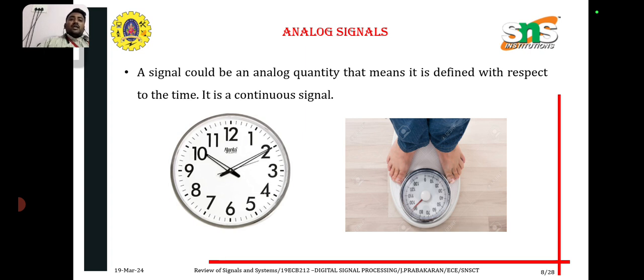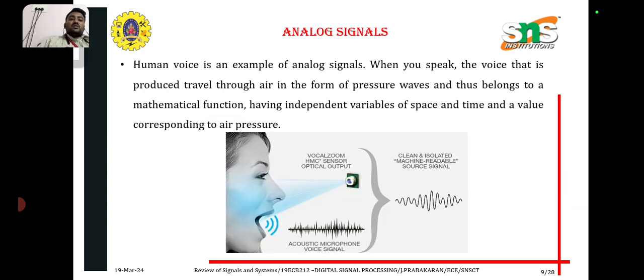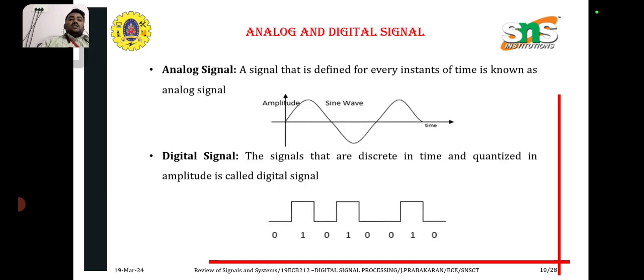A signal could be an analog quantity, meaning it is defined with respect to time. It is called a continuous time signal. An example of a continuous time signal is the human voice. There are two types of signals, analog signal and digital signal. A signal that is defined for every instance of time is known as an analog signal. See, this is an analog signal. A sine wave is an analog signal.